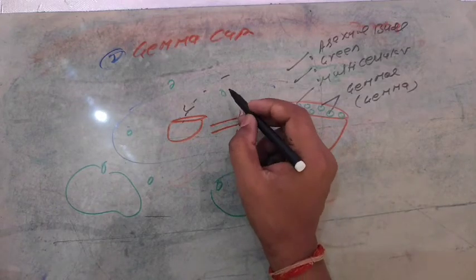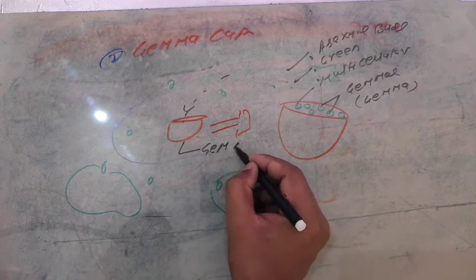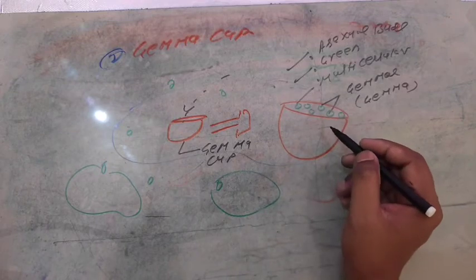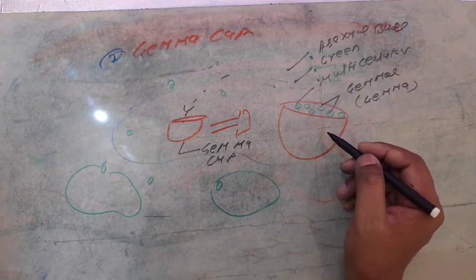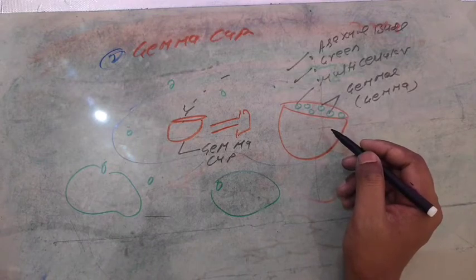When the rain droplets fall in between the gemma cup, that is the cup-like structure known as gemma cup, the green asexual multicellular buds found in the gemma cup are known as gemmae, or gemma.